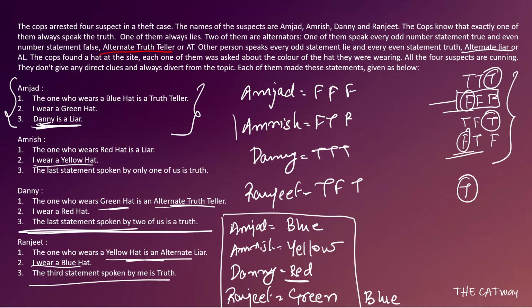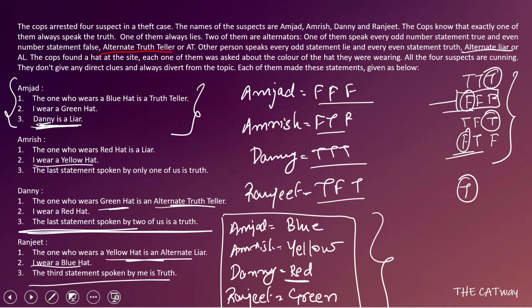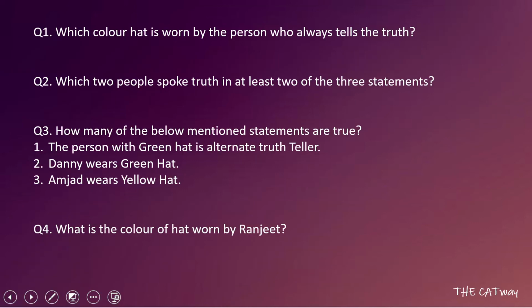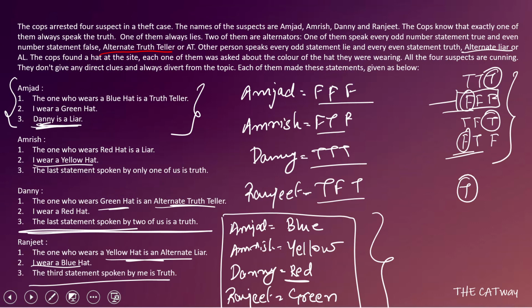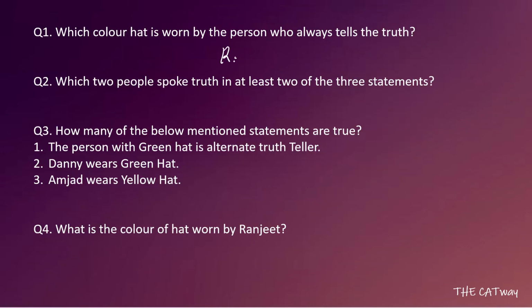That means there is only one possible case here: the case in which Danny is the truth teller, Ranjit is the alternate truth teller, Amrish is the alternate liar, and Amjad is the liar. Okay, these are the colors of the hats that they are wearing. Now we can go towards the questions and answer them. The first question is, what color hat is worn by the person who always tells the truth? That is Danny, and he wears a red hat. So the correct answer is red. Which two people spoke truth in at least one of their two statements? That means the truth teller and the alternate truth teller, so they are Danny and Ranjit.